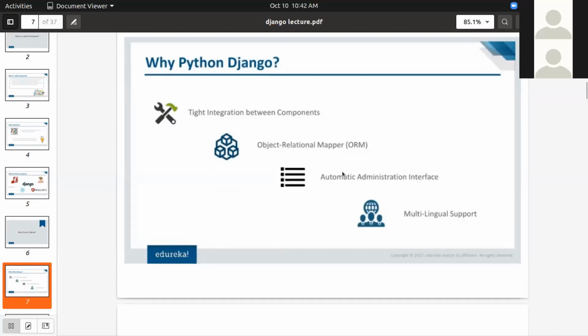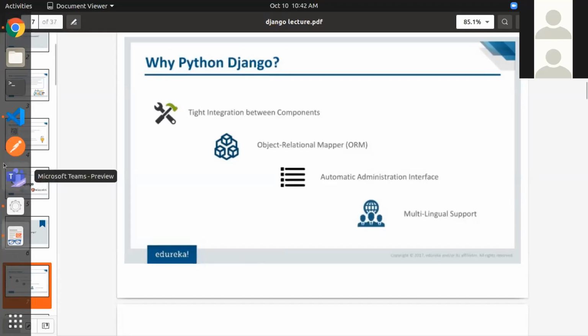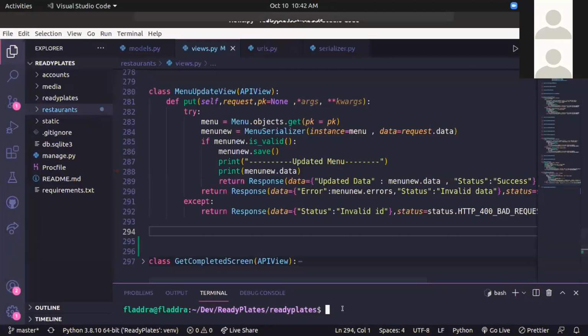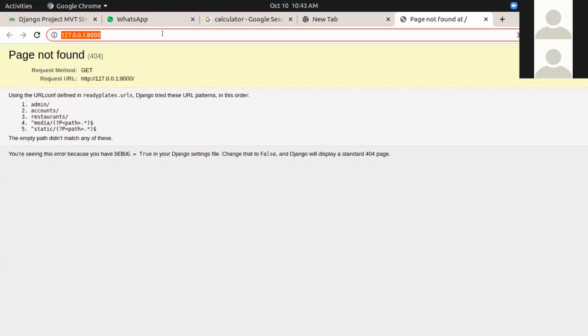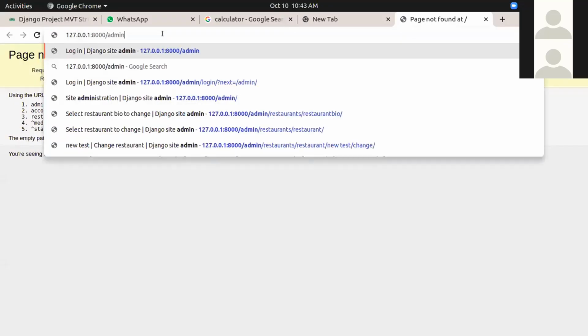And then there is an automatic administration interface. I can show you this right now. Yeah, so there is an admin panel. This admin panel is provided by Django by default. You don't need to write any of the code for this.